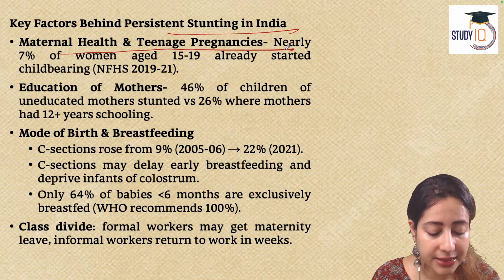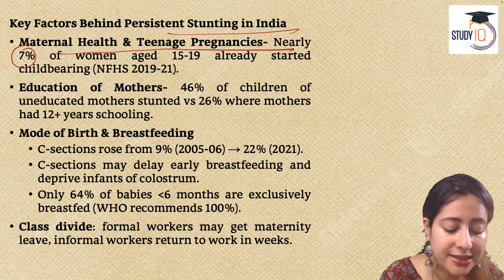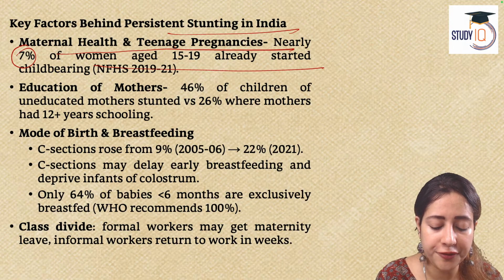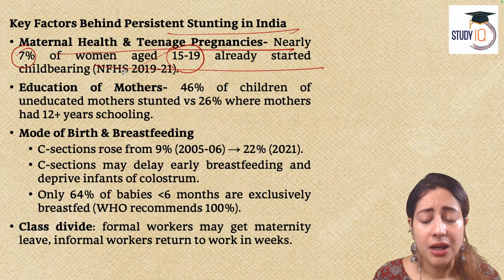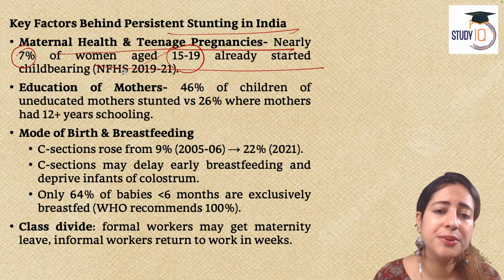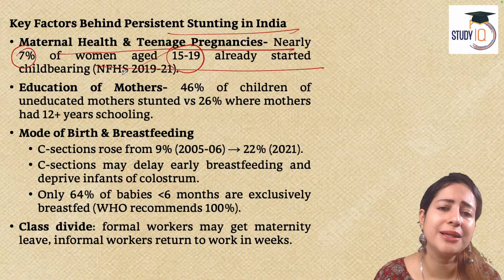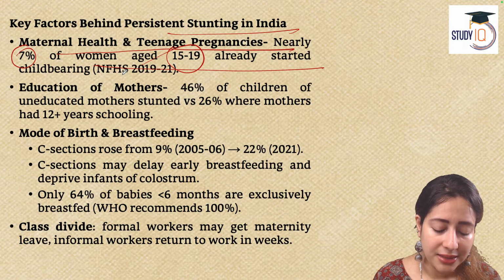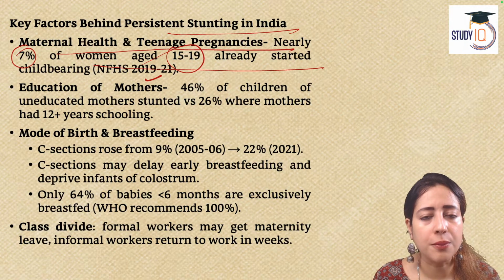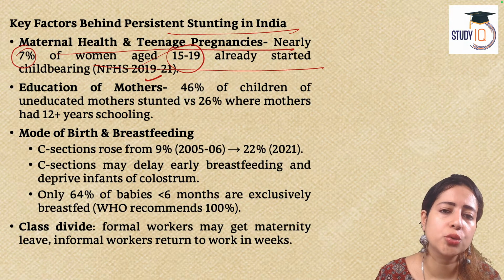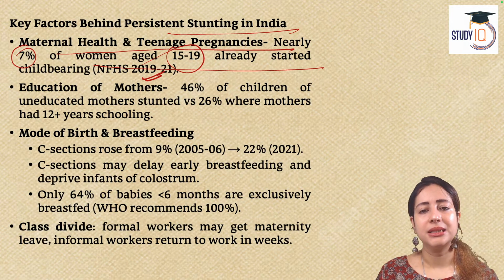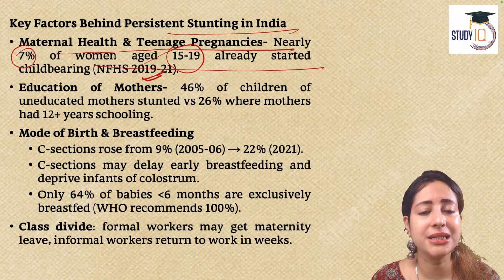Let's understand that in India, even today, nearly 7% of all the women, young girls in the age of 15 to 19 years, are already getting pregnant. They are already in the childbearing age, which is too early by global medical standards. This is the data given by National Family Health Survey, the most comprehensive coverage of India's social economic problems. And this is the latest update of 2019 to 2021, one of the latest updates.